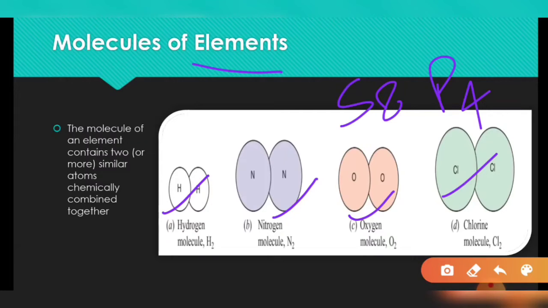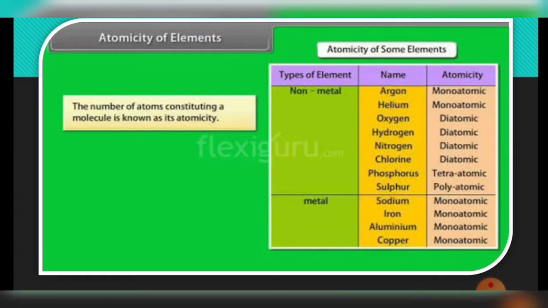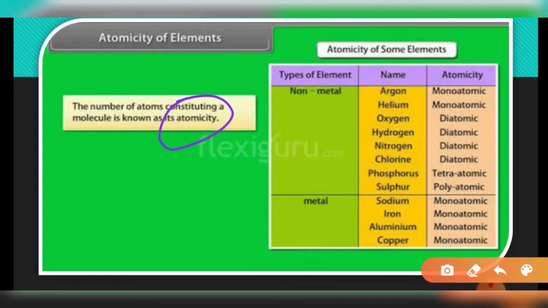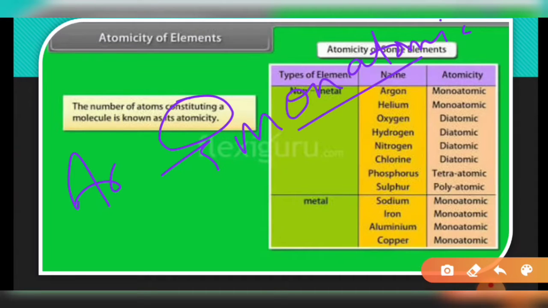P4: the atoms will not stay in a free state, so they form chemical bonds with other phosphorus atoms and are found together as P4. The number of atoms present to form a particular molecule, we call the atomicity. So the molecules of elements have atomicity. Elements having only one atom, like argon, a noble gas found in a free state, are monoatomic, because one atom is enough for it to be found in nature.